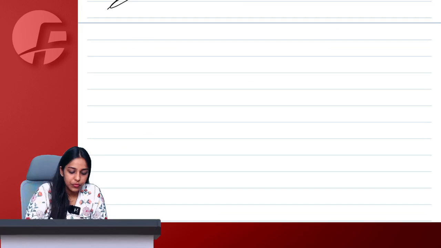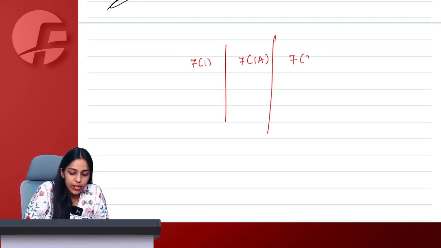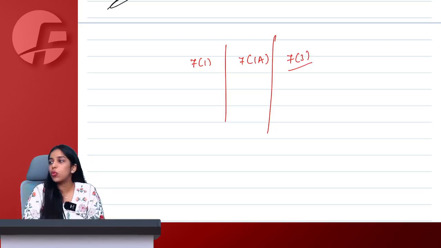Now, 7.1 supply includes 7.1a whether it is goods or service. Now, 7.3. Ma'am, where is 7.2? Just wait for 2 minutes. 7.3 is a 2-line section.